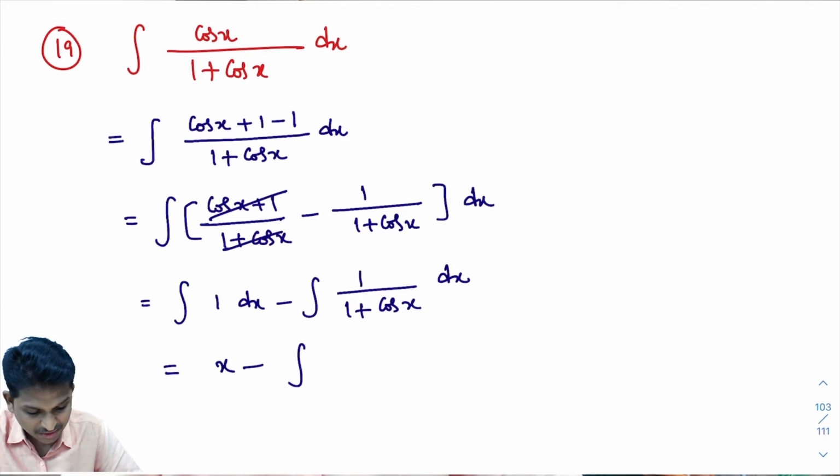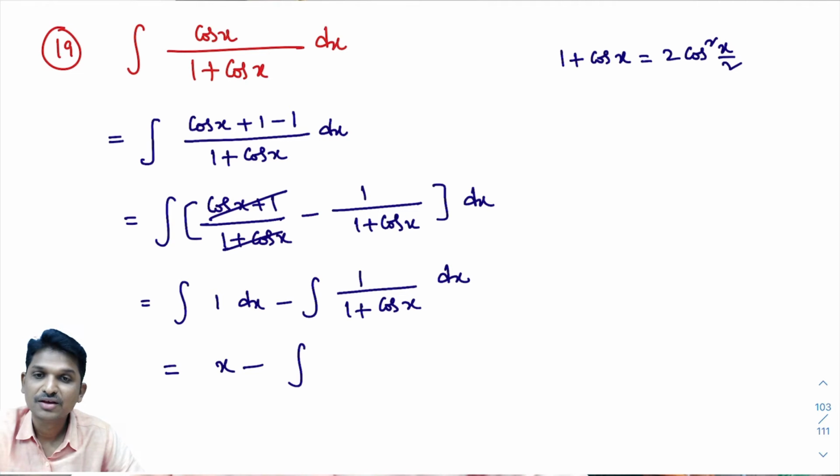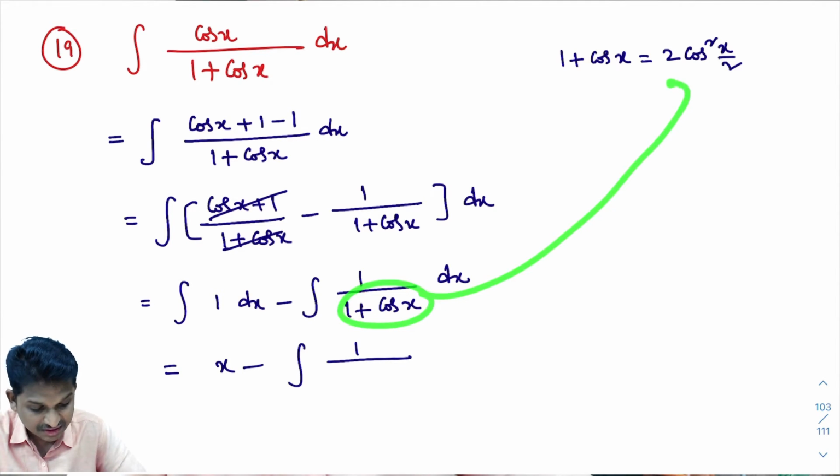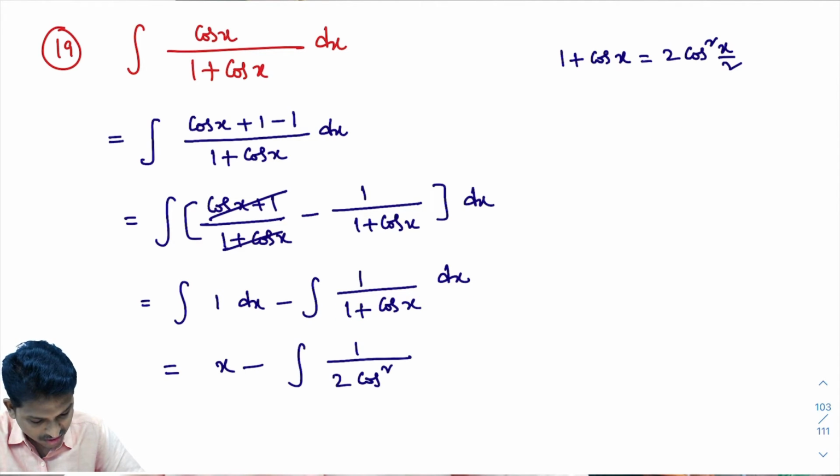Integral of 1 plus cos x is there. What is the formula for 1 plus cos x? The formula for 1 plus cos x is 2 cos square x by 2. When plus is there, cos will come. If minus is present here, then it is 2 sin square x by 2. So the integral of 1 divided by (1 + cos x), the formula is 2 cos square x by 2, that equals 2 cos square x by 2 into dx. I hope you are understanding. Right, that equals x minus.